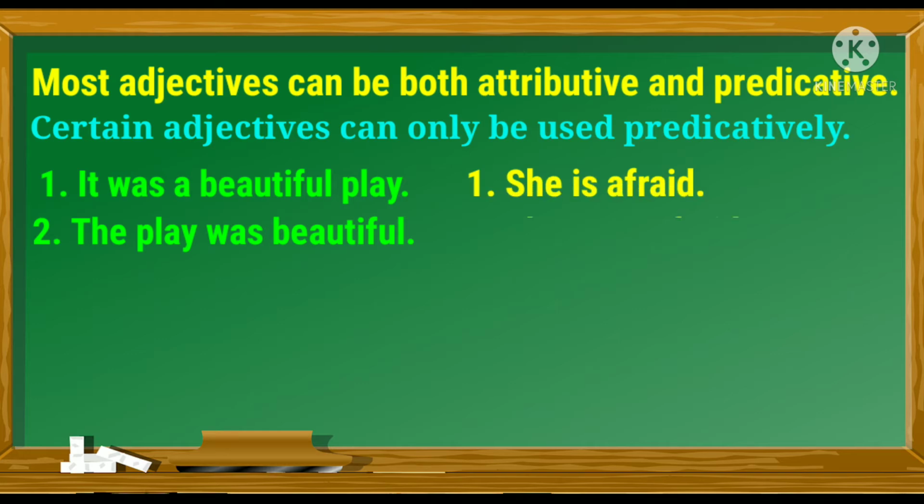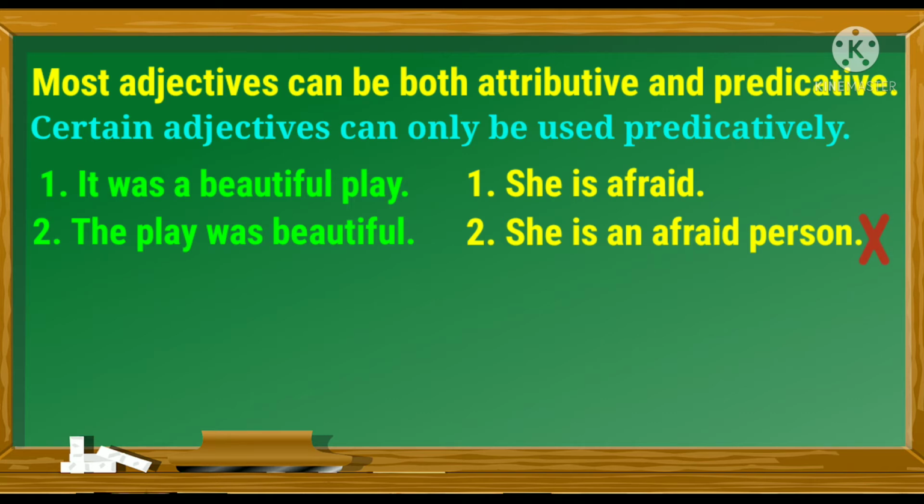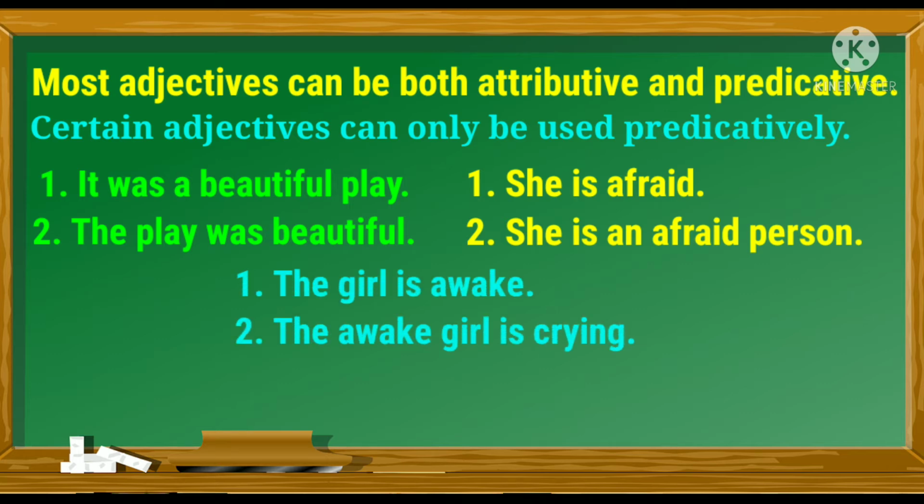She is afraid. She is an afraid person. Here sentence number 2 is incorrect because we never use the adjective afraid attributively. We always use it predicatively, after the verb. Let's take one more example. The girl is awake. The awake girl is crying. Which sentence is wrong? Sentence number 2 is wrong because we never use the adjective awake attributively. We always use it predicatively, after the verb.